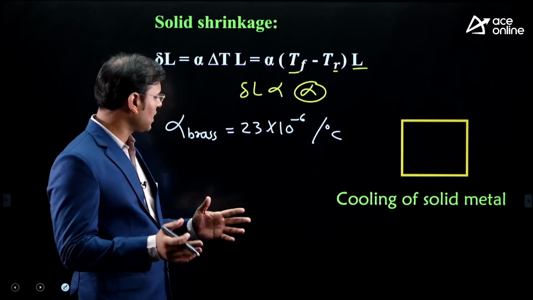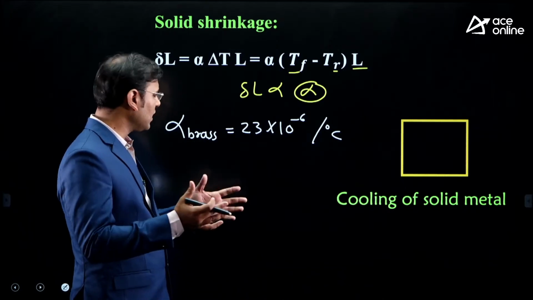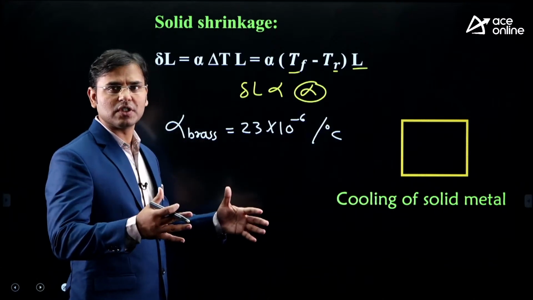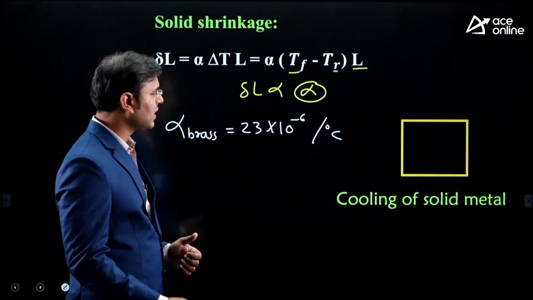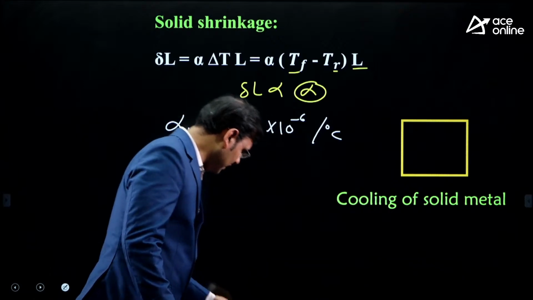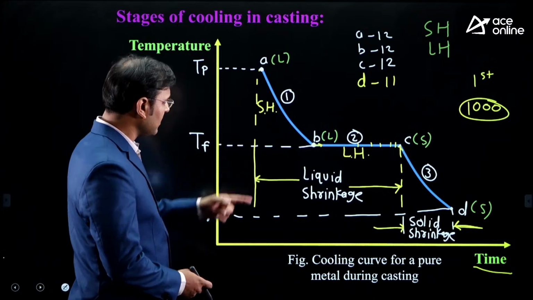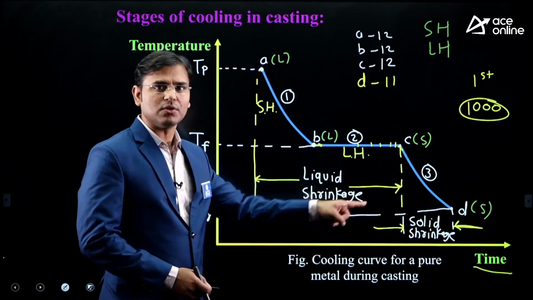Out of all materials, as we give heat to the solid component, if that solid component is brass, then huge expansion is there. And when we are cooling, huge contraction is there. Here we are cooling from point C to D. C to D we are cooling.